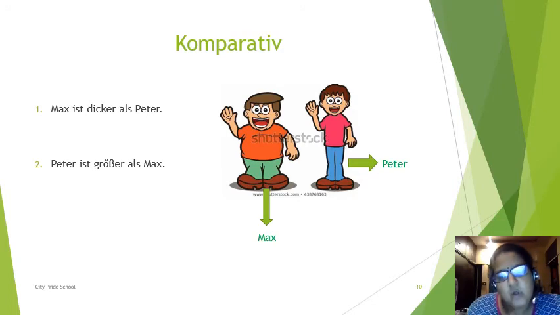So both the ways it has been used, and er is added to the adjective, and als is used whenever you want to show with whom you are doing the comparison. It is also okay if you write Max is dicker. That means he is fatter. But than whom? We are not telling. If we want to write specifically, then als is used for than. Is this clear?